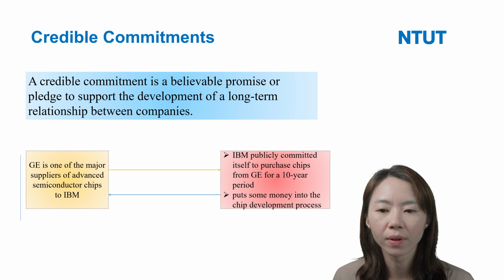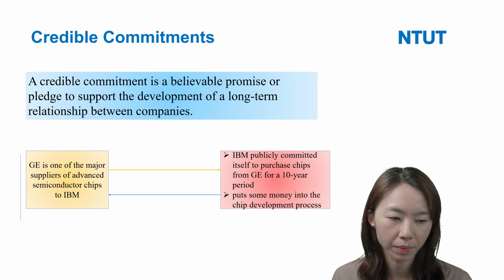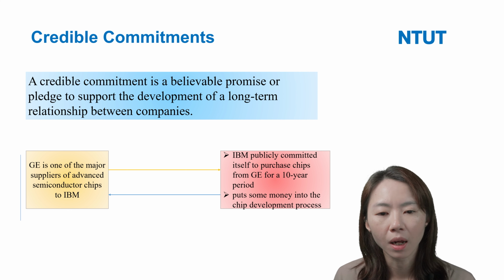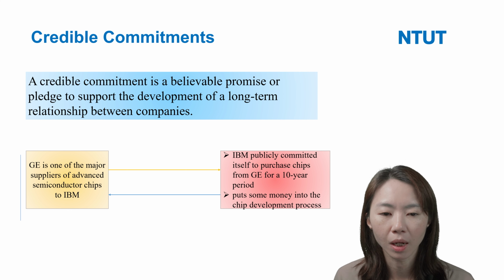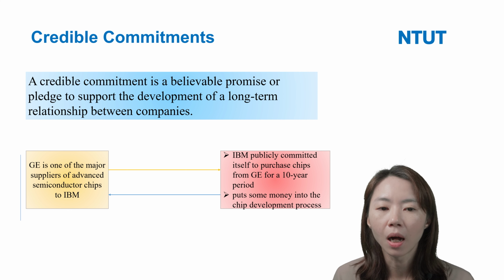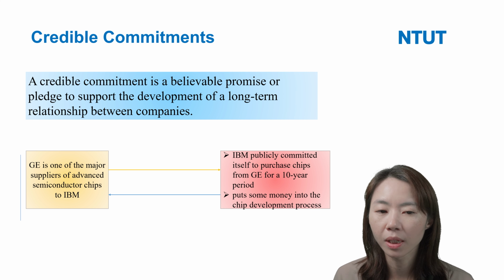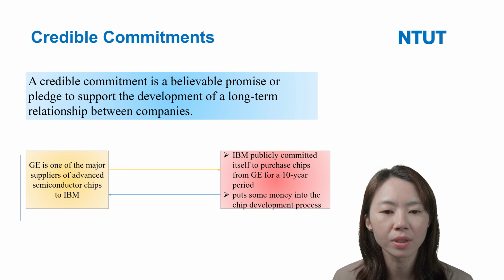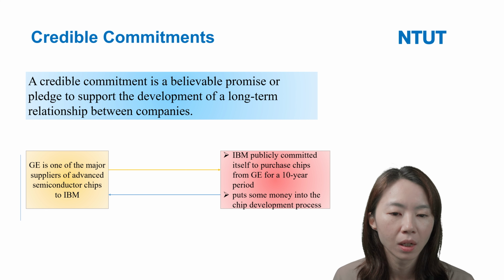GE is one of the major suppliers of advanced semiconductor chips to IBM. So GE also invests a lot of resources to help IBM produce the semiconductor chips. And at this time IBM publicly, the key point is publicly, commits itself to purchase the chips from GE for a 10-year period.